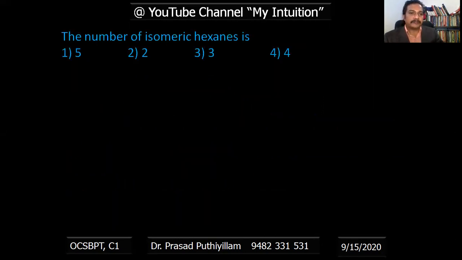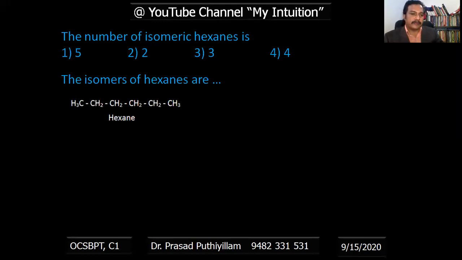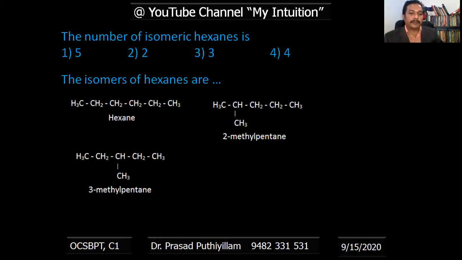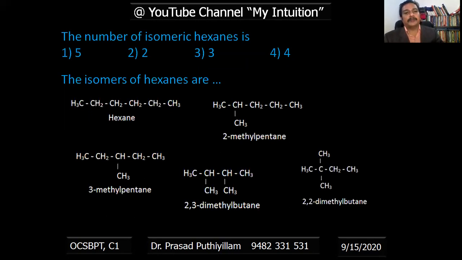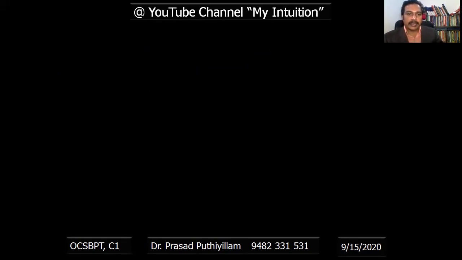Next question. The number of isomeric hexanes is 5, 2, 3, 4. So it is hexane and its structural isomers we will draw. That is hexane itself, CH3CH2CH2CH2CH2CH3, six carbons. Or you can write 2-methylpentane, or 3-methylpentane, or 2,3-dimethylbutane, or 2,2-dimethylbutane. Therefore, a total of 5 structures are possible for hexane. So 5 is the correct answer.